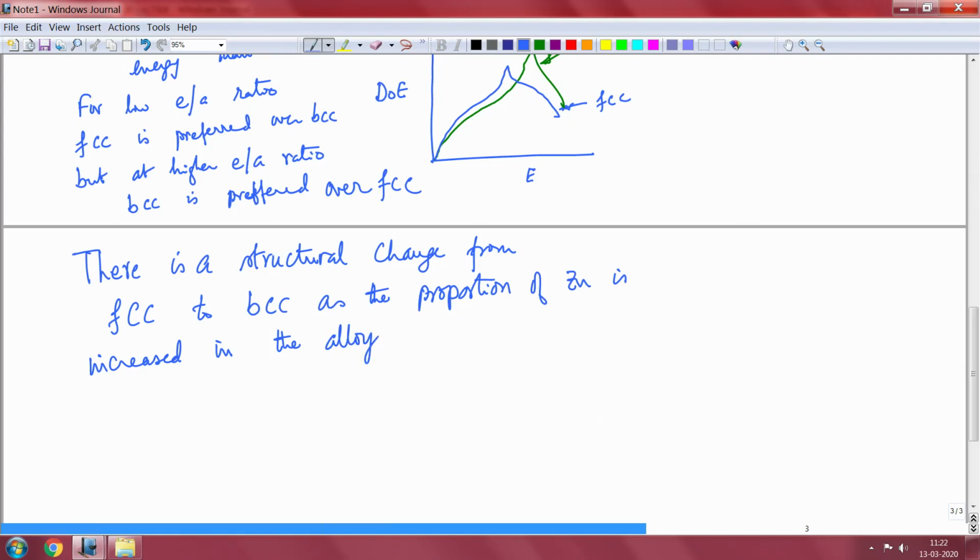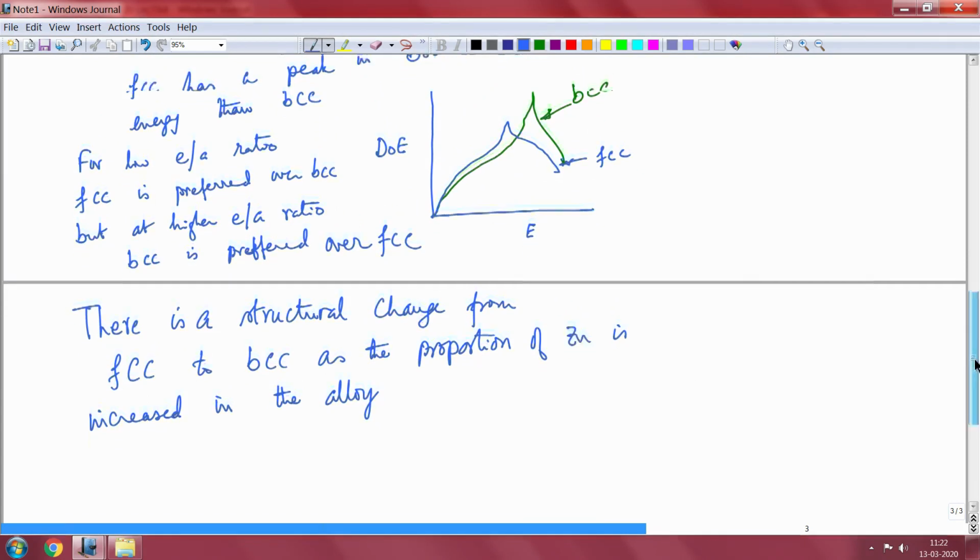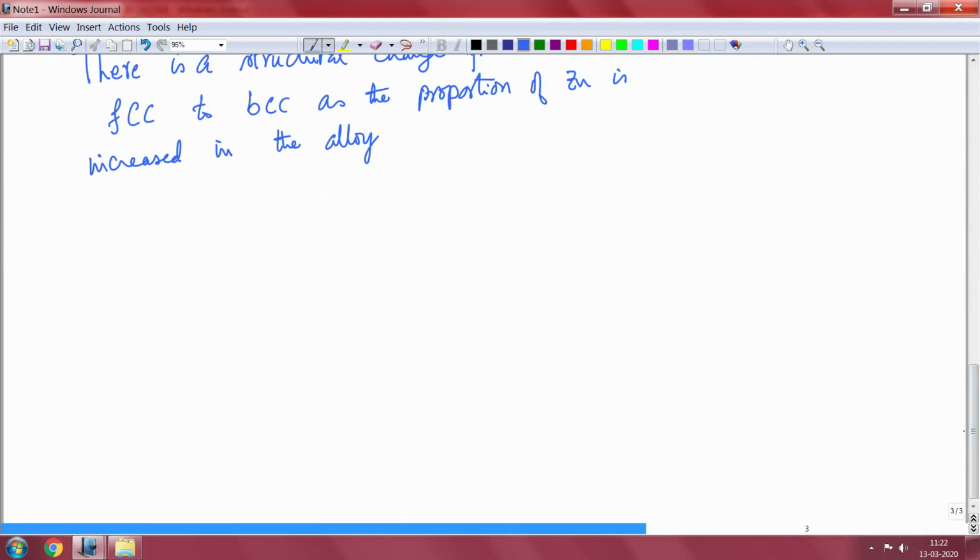In fact, if one knows the Brillouin zone structures for the BCC and the FCC, it is possible to actually explain why you should have peaks coming at higher energy in case of BCC compared to FCC. I think we will have some occasion to talk about it probably in this course. Well, now let me go over to 3-dimensional systems. Okay, of course, this is also a 3-dimensional system, but I am talking about energy bands in 3D systems.